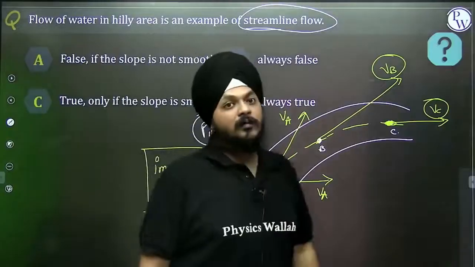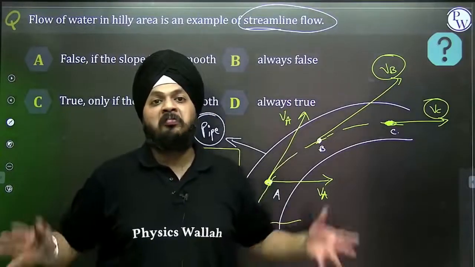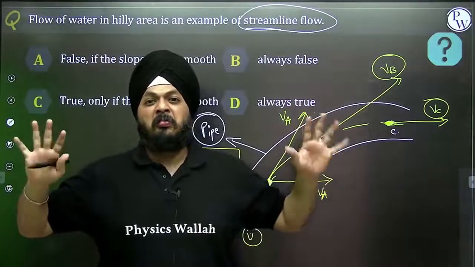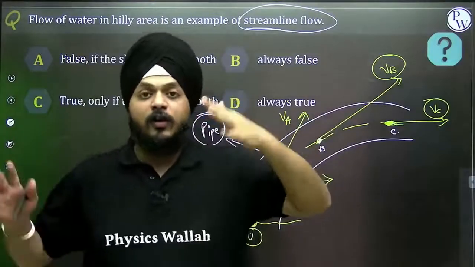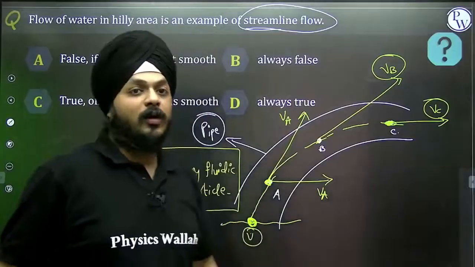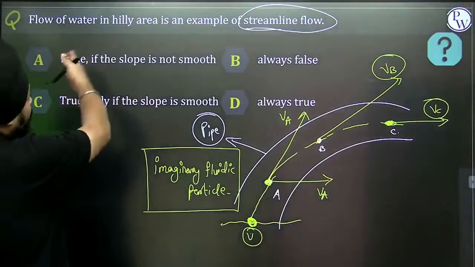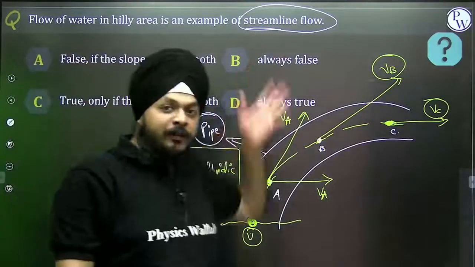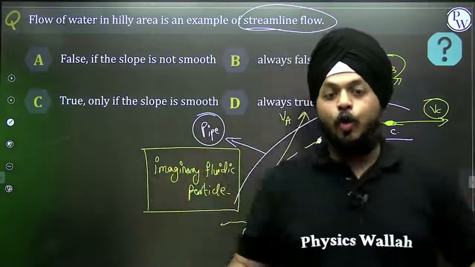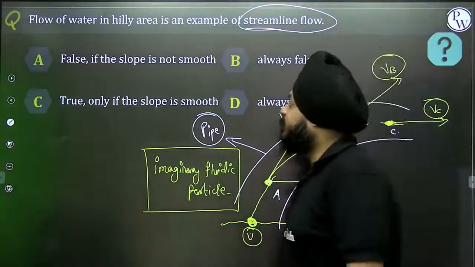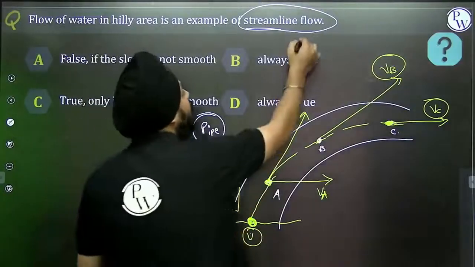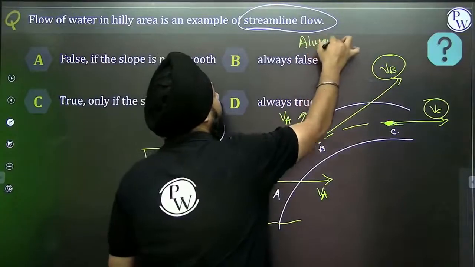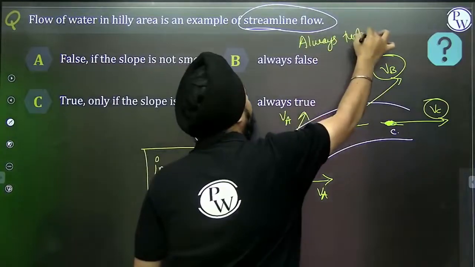What is a turbulent flow? Harsh flow, flood, turbulent flow, tsunami, turbulent flow. So do you think in the hilly area there is a possibility of streamline flow? No, false. Flow is always turbulent in the hilly area.